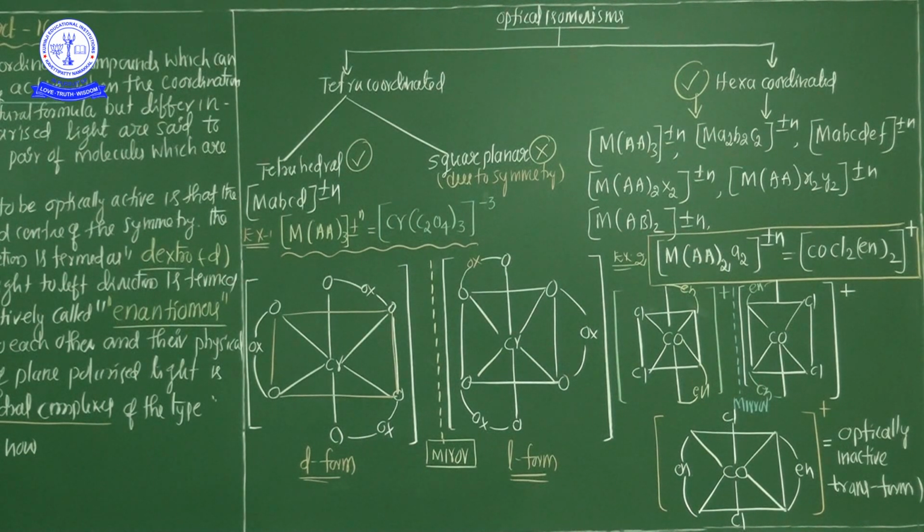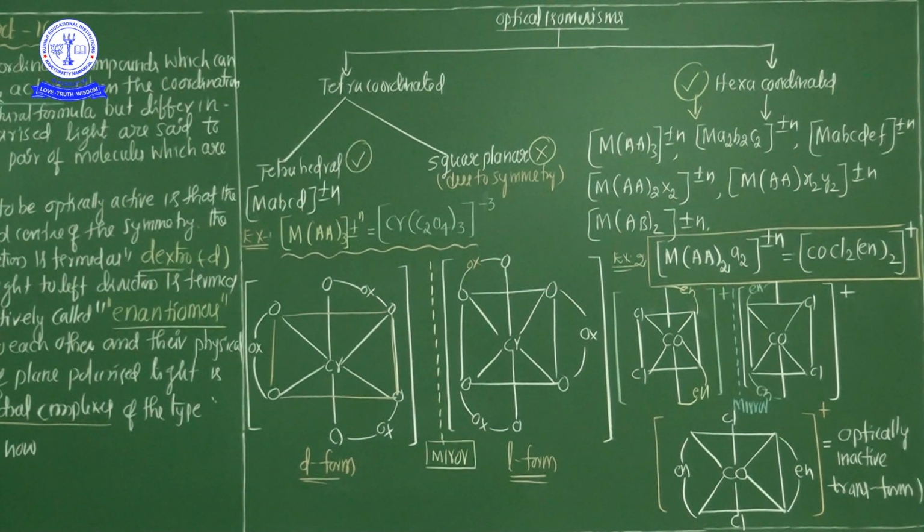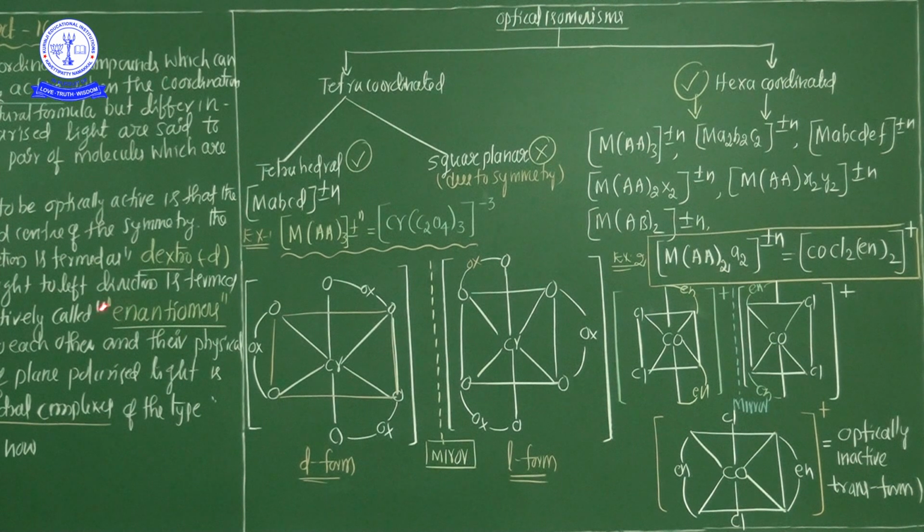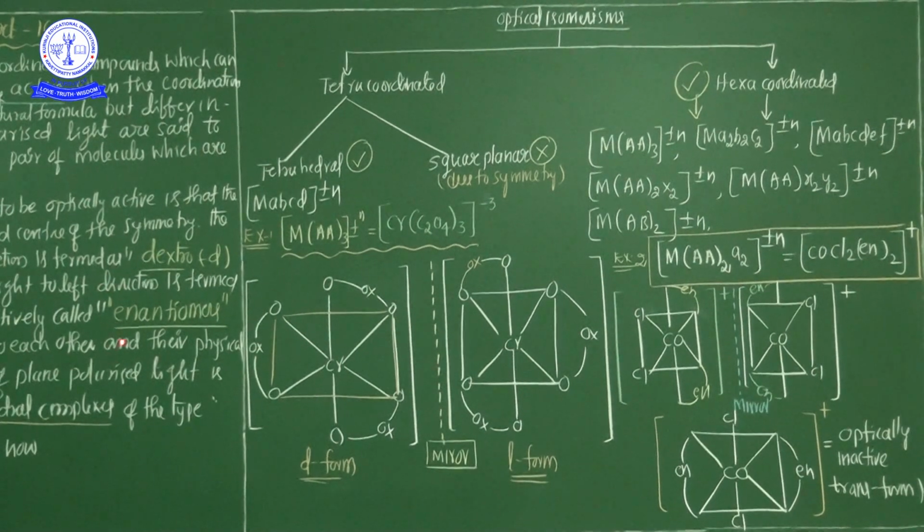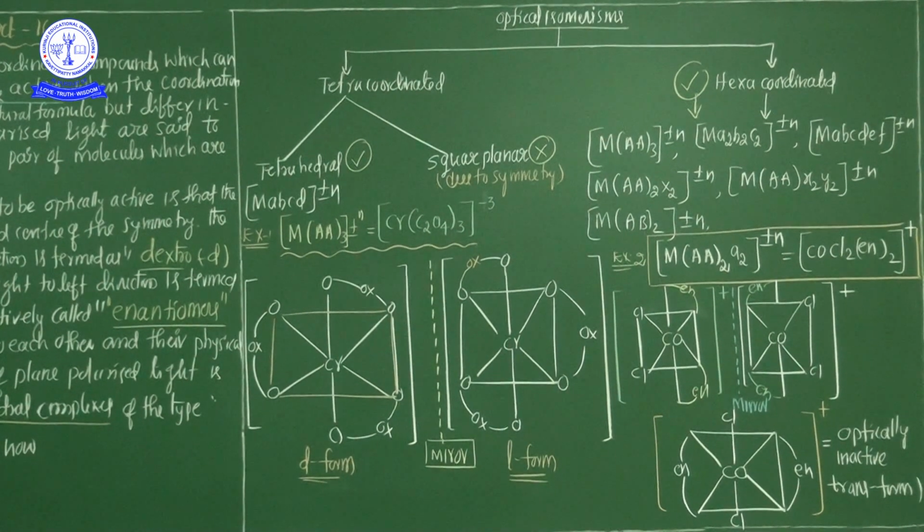That's why the complex MABCD easily exhibits optical activity. However, it has not been possible to resolve optical activity in the D and L forms. Okay? So that's why, my dear students, the 4-coordination-number compounds show two different types of structures, square planar and tetrahedral. But square planar does not exhibit optical isomerism; only tetrahedral complexes exhibit optical isomerism.